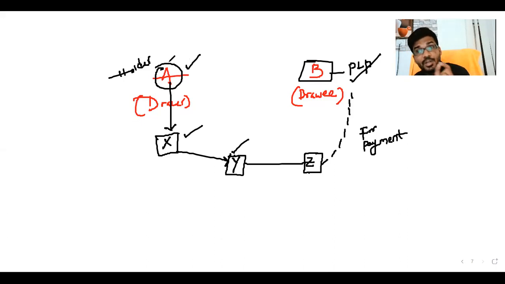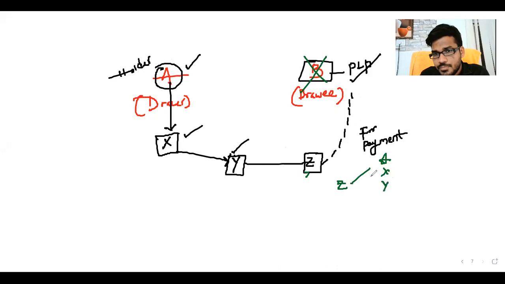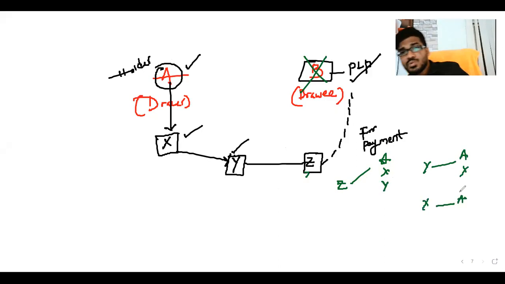Because every endorser is liable to all subsequent endorsees. On due date, if the drawee fails to pay, then Z can sue A, X, Y; Y can sue A and X; X can sue A. This is the normal situation. Every endorser is liable to all subsequent endorsees. An endorsee can sue any prior endorser, no doubt at all.